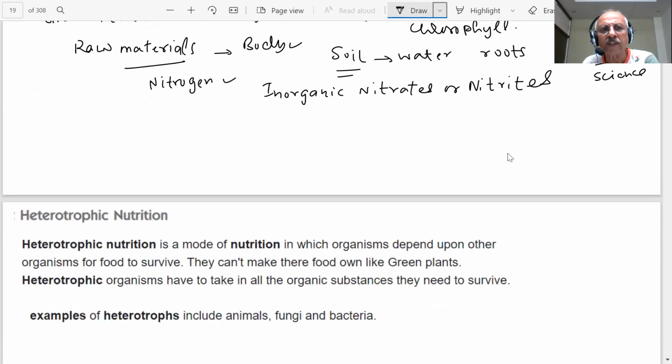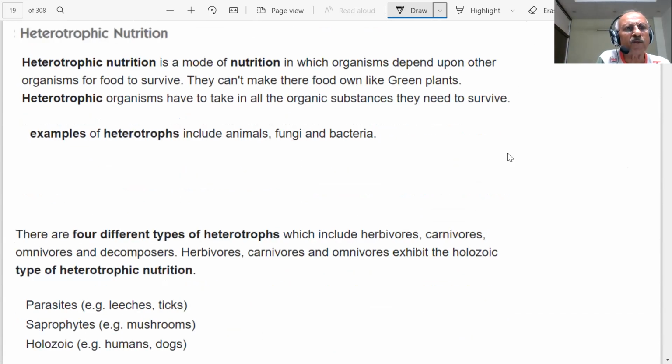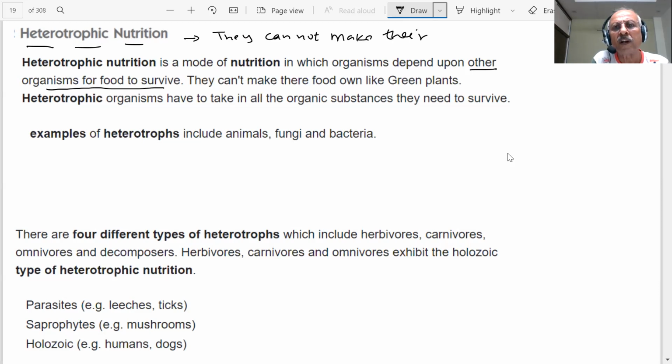Next, let us see other modes of nutrition. What is heterotrophic nutrition, students? Heterotrophic nutrition is a mode of nutrition in which organisms depend upon other organisms for food to survive. That means you depend upon other organisms for food to survive. They can't make their own food, students. Heterotrophs cannot make their own food.